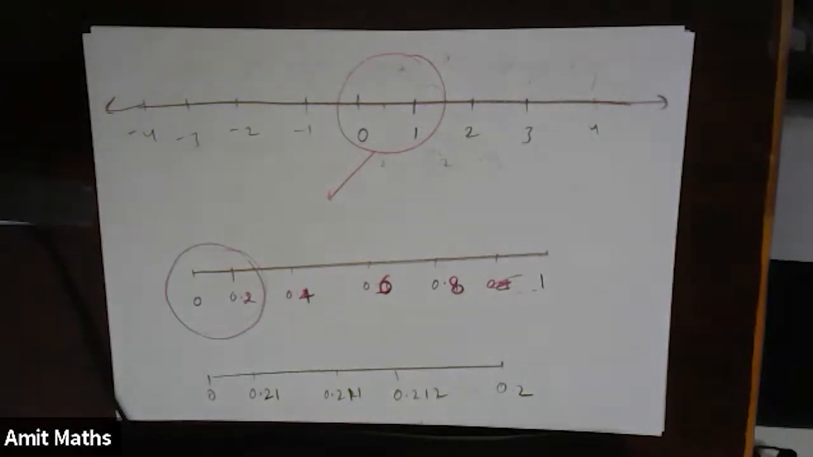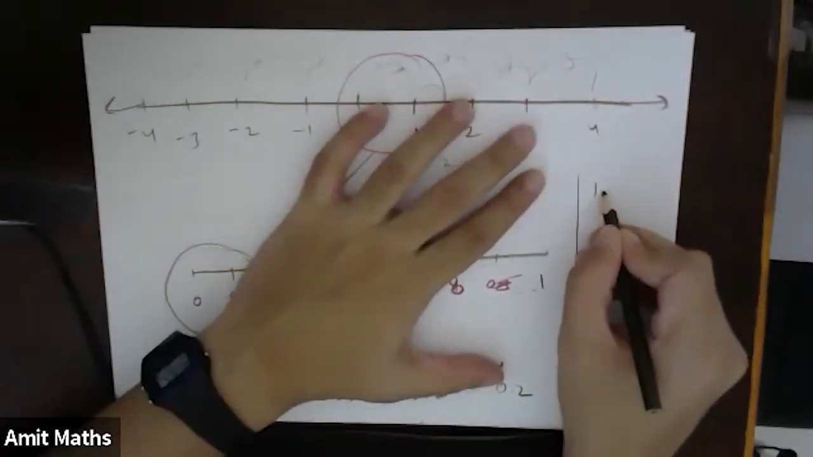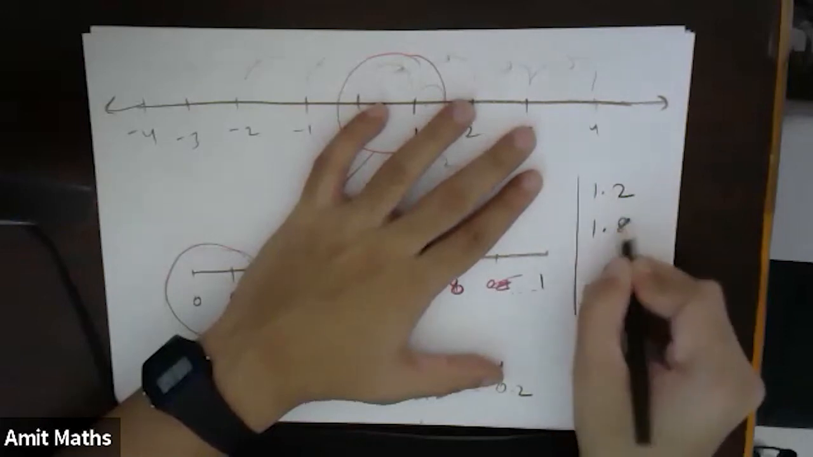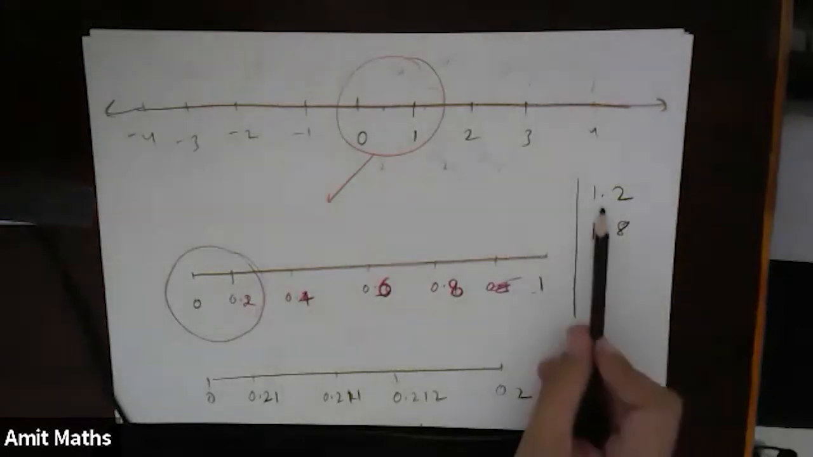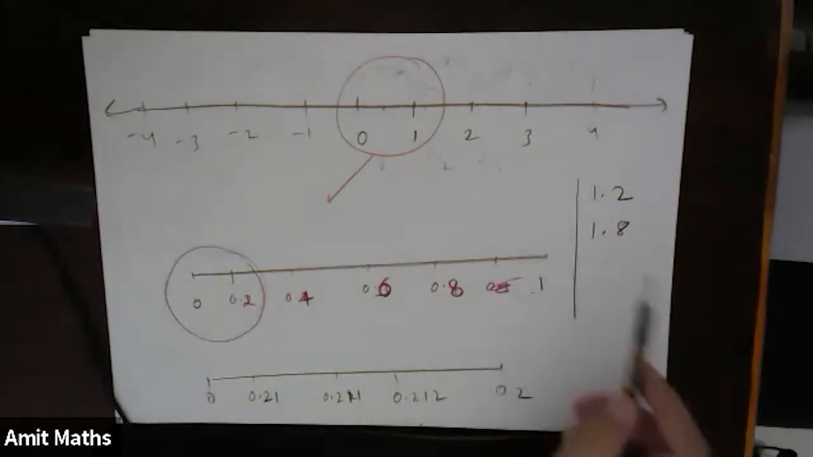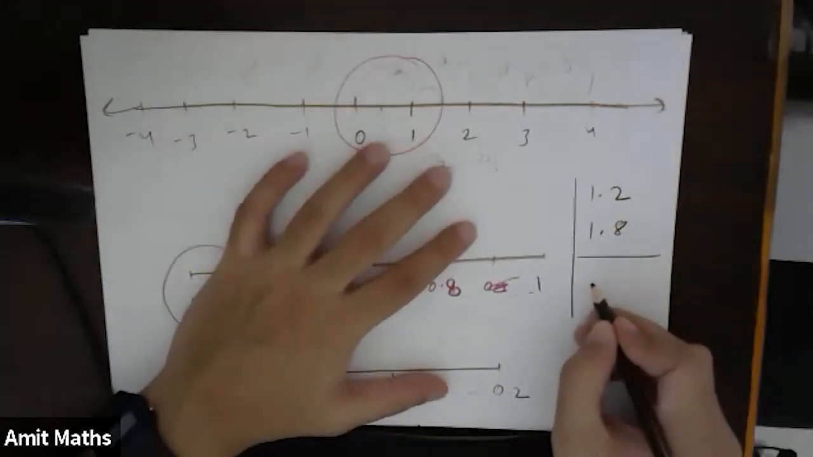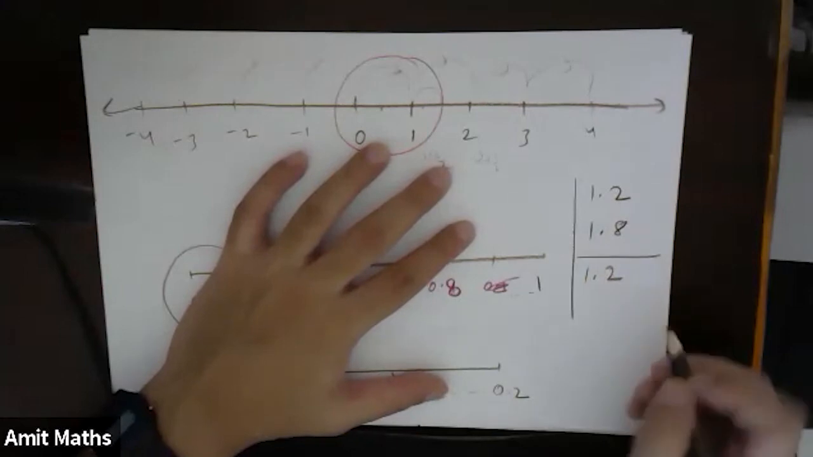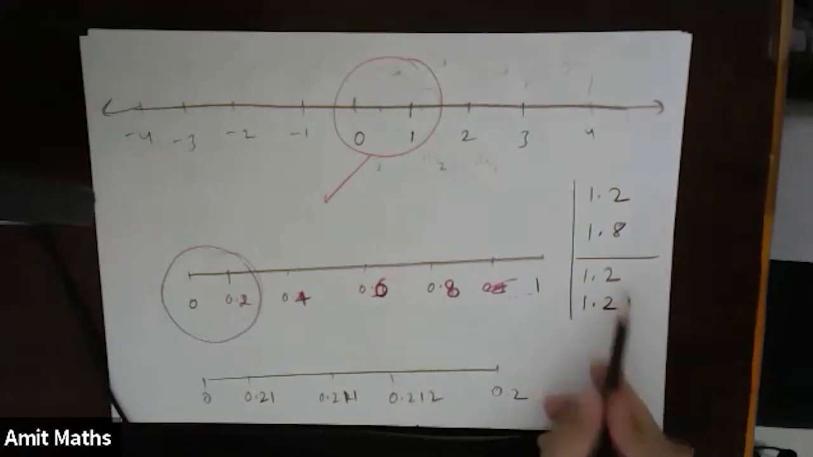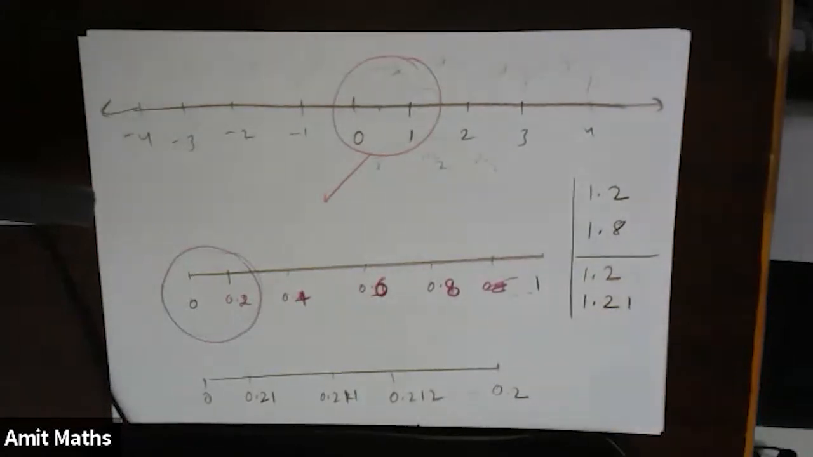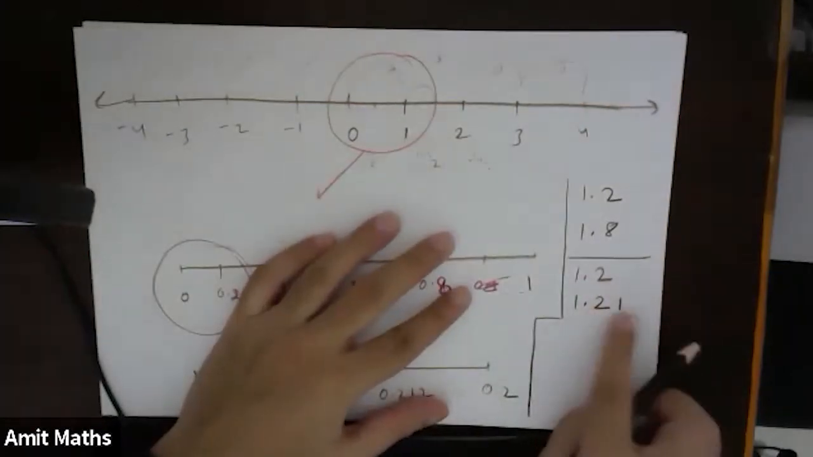For example, if I say write any two numbers between 1.2 and 1.8, what will you say? Sir, 1.3 and 1.5, or 1.3 and 1.4, and so on, right? If I say write any two numbers between 1.2 and 1.21, then you will think about it for a second, and then you say, okay sir, between 1.2 and 1.21 you are saying, right?